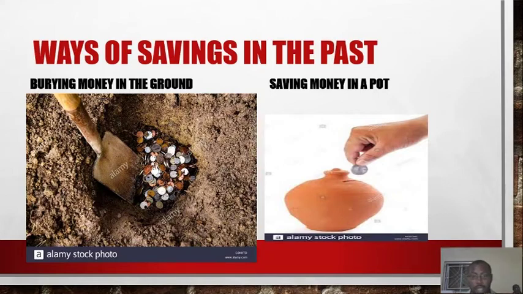Now the next one is saving money in a pot. You can see the person there, you can see the pot, he's tossing a coin inside the pot. So meaning that in time past, they were saving money in a pot. Are you getting me?